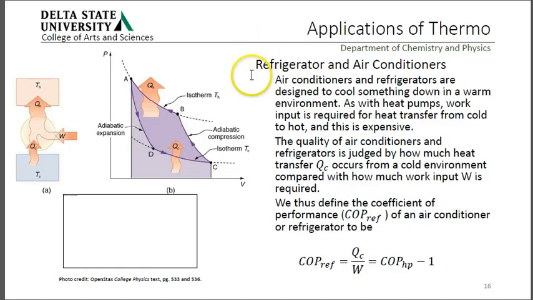All right, refrigerators and air conditioners are also heat pumps. Work input is required for the heat transfer from cold to hot, and this is expensive. So the quality of air conditioners and refrigerators is judged by how much heat they transfer. The coefficient of performance for a refrigerator is QC over W, whereas the coefficient of performance for the heat pump was QH over W. Here it's QC over W, and that happens to be QH over W minus 1.